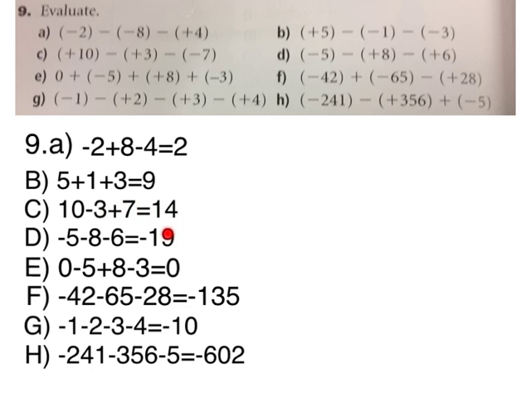For D it was negative 5 minus 8, and then minus 6, which was negative 19. For E, it was 0 minus 5 plus 8 minus 3, which equals 0. And F was negative 42 minus 65 minus 28, which equaled negative 135. For G, it was negative 1 minus 2 minus 3 minus 4, which equaled negative 10. And for H, it was negative 241 minus 356 minus 5, which equals negative 602.